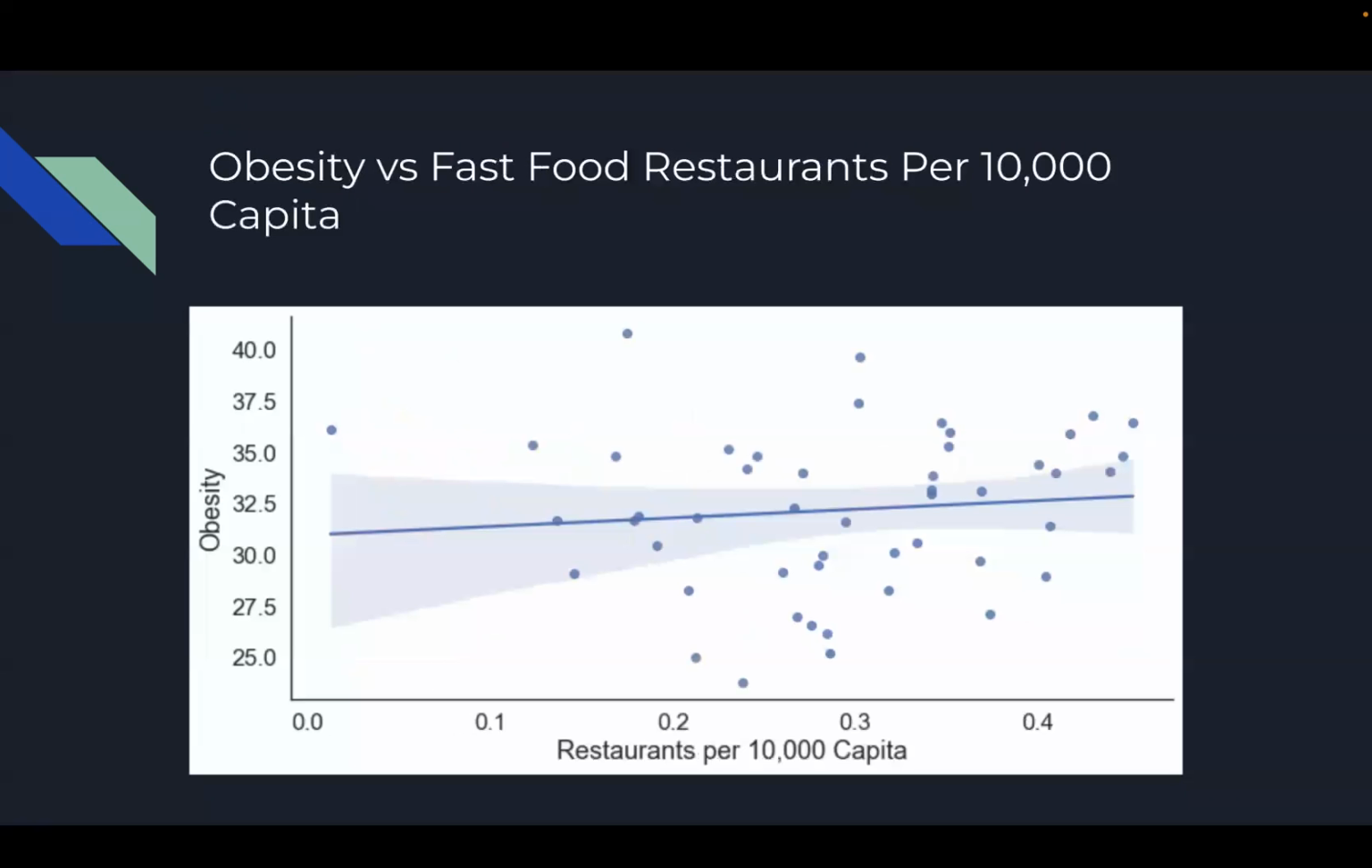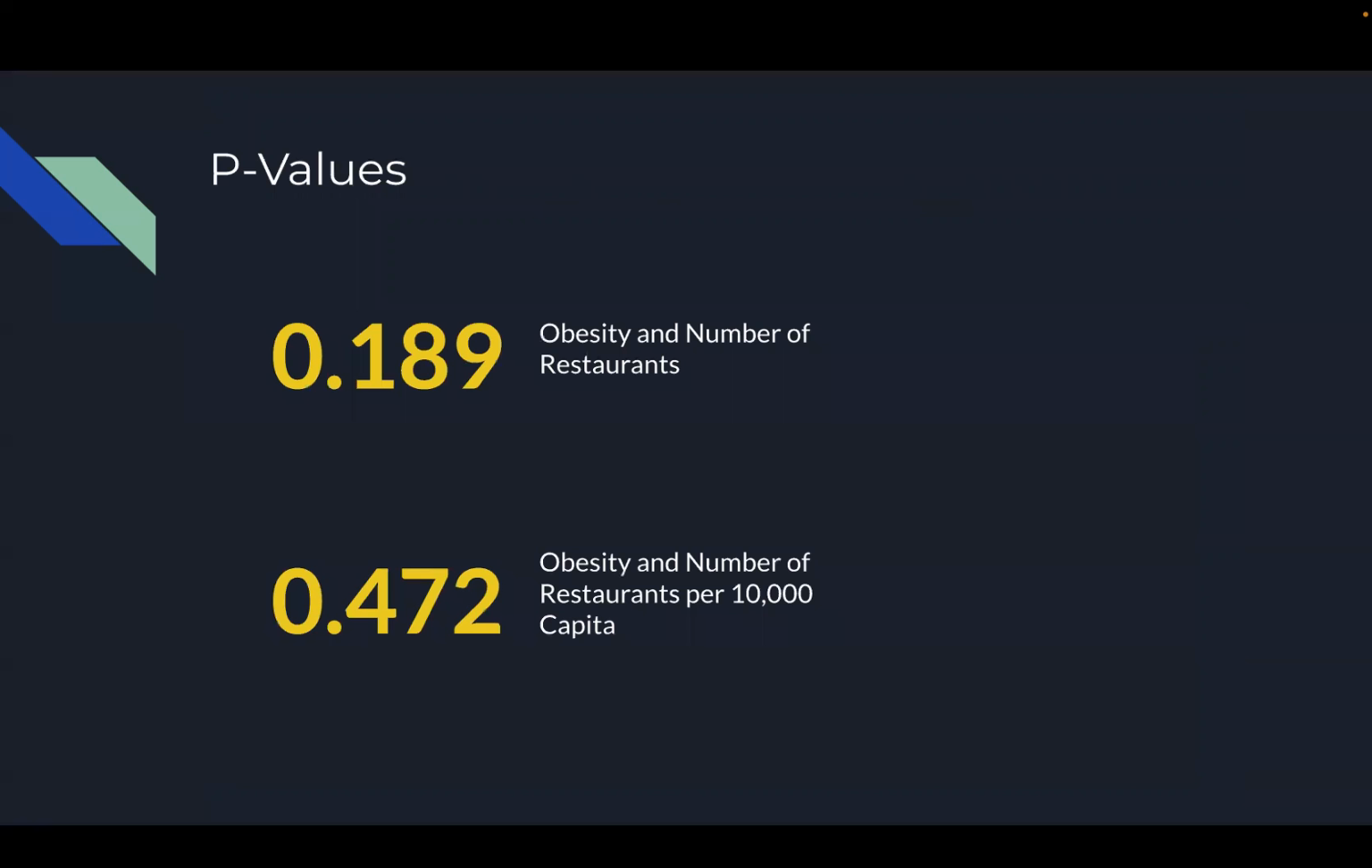And once we normalize it, we see the normalized data. The data is a little bit more spread out, and we do see a little bit more of a positive relationship here. But this is probably even closer to the null hypothesis. And we will see in the next slide, the p-value shows that.